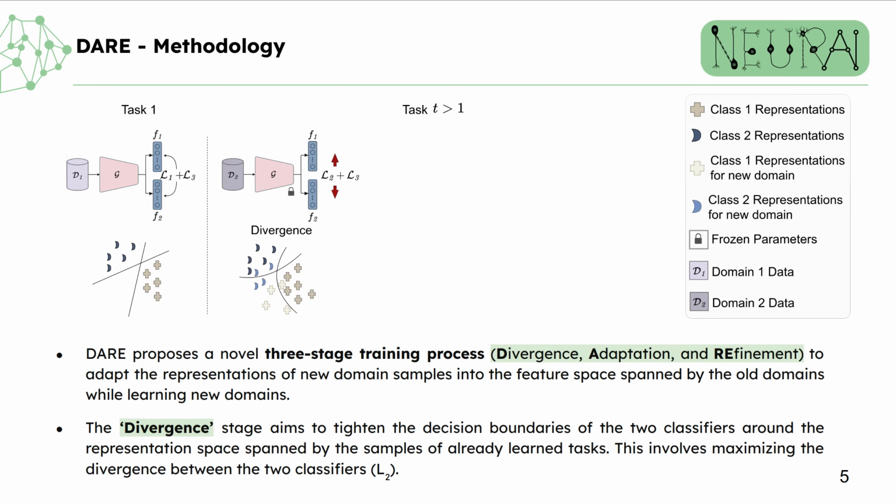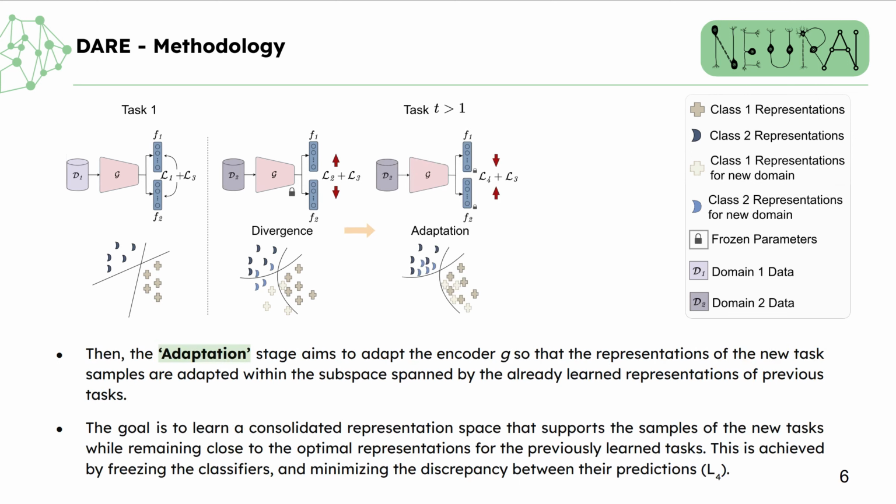The divergence stage aims to tighten the decision boundaries of the two classifiers around the representation space spanned by the samples of already learned tasks. This involves maximizing the divergence between the two classifiers while keeping the weights of the encoder frozen. Then, the adaptation stage aims to adapt the encoder G so that the representations of the new task samples are adapted within the subspace spanned by the already learned representations of previous tasks. The goal is to learn a consolidated representation space that supports the samples of new tasks while remaining close to the optimal representations for the previously learned tasks.